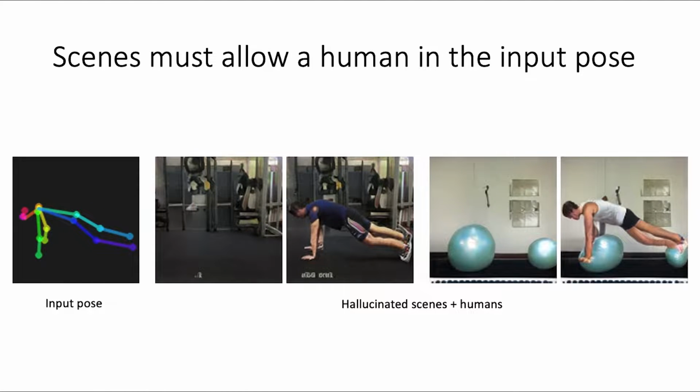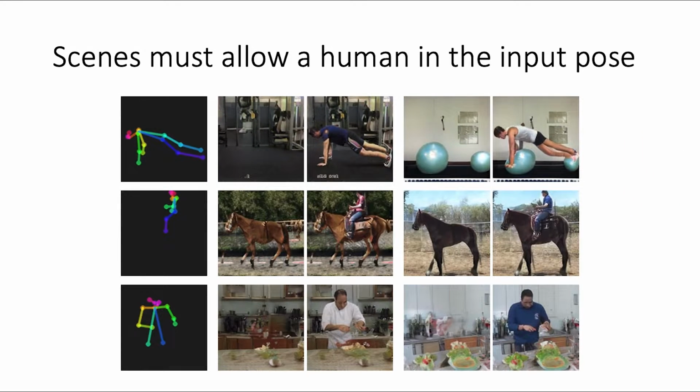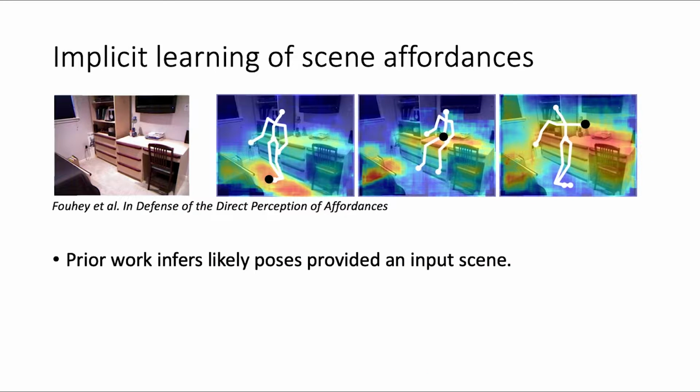We train a large-scale conditional GAN to accomplish this task. The objective is simple: generate scenes such that a human placed in the input pose results in a realistic image. Our model also learns object interactions, such as a person squishing down an exercise ball or riding a horse. It even learns occlusion reasoning. Legs are not visible in the bottom input pose, and our model hallucinates a kitchen countertop to occlude the legs accordingly.